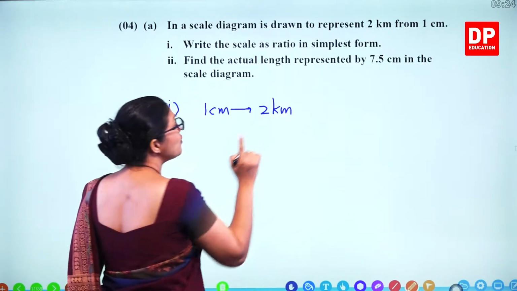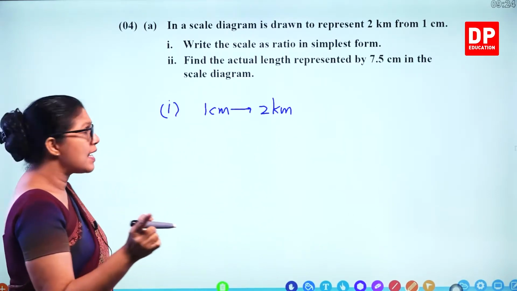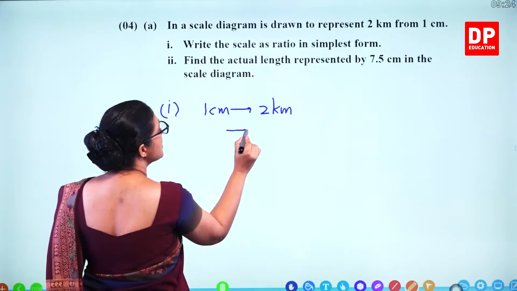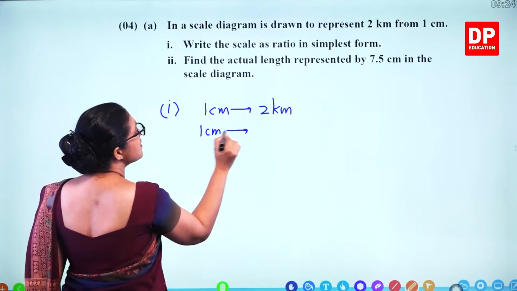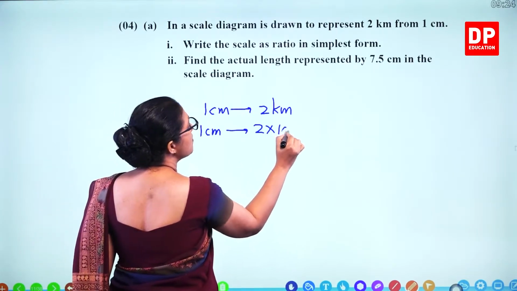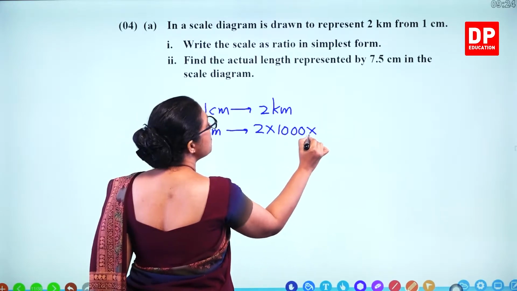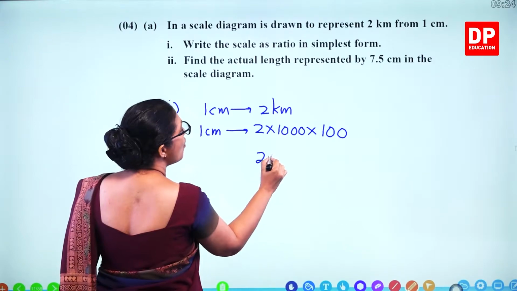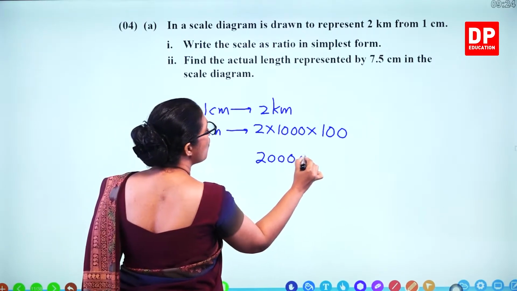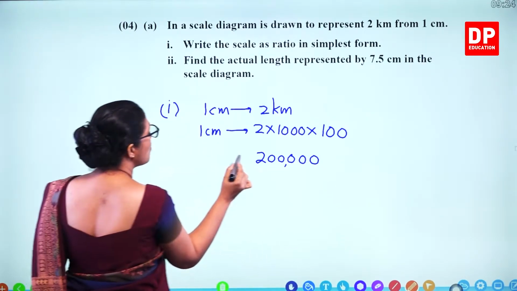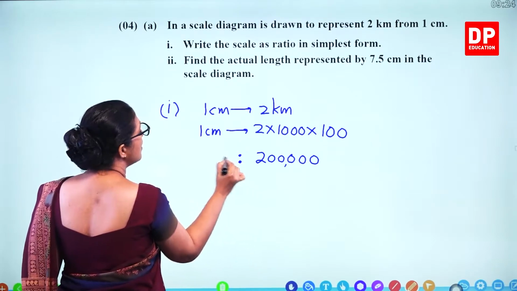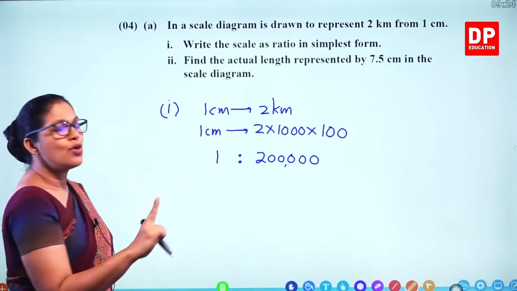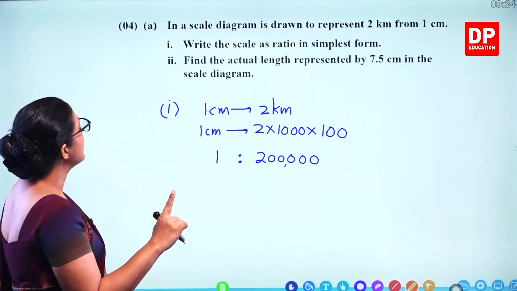So to write down the scale, you have to convert both to centimeters. First convert to meters, you multiply by 1000 and multiply by 100 to get centimeters. So you get 200,000 with 1. So 1 to 200,000 is the scale.